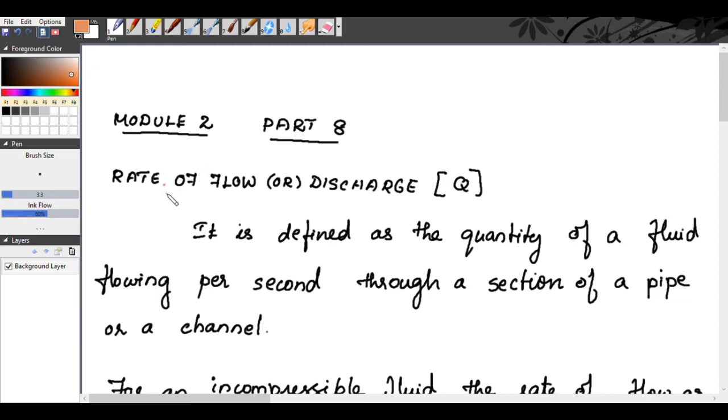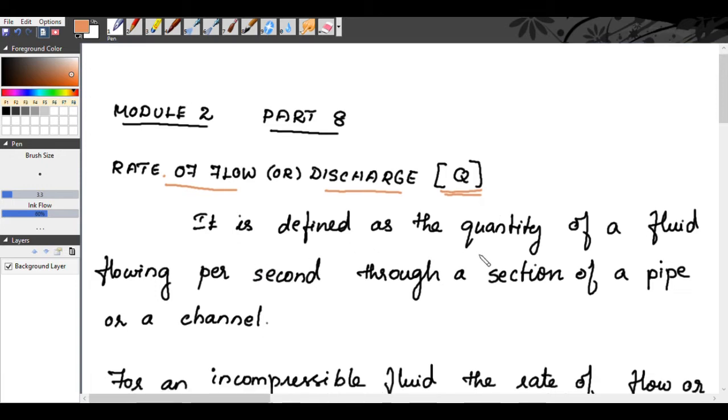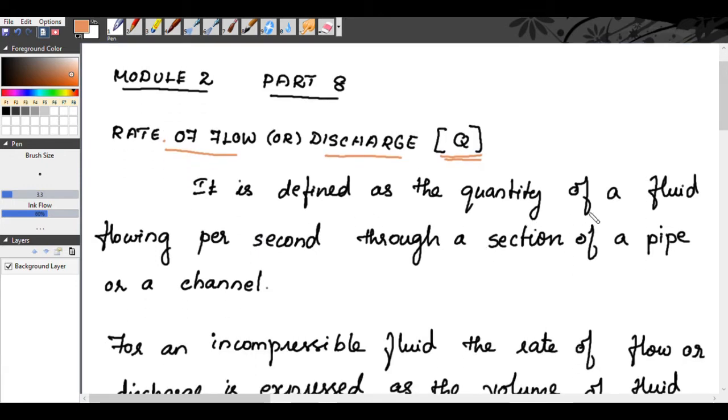So rate of flow is also known as discharge and it is represented by the letter Q. By definition, it is defined as the quantity of fluid flowing per second through a section of a pipe or a channel.